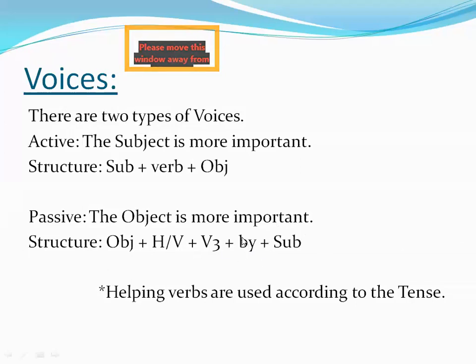Acha. At this stage in class 7, when we finish this lecture on voices, according to all the tenses, then you will get to know that sometimes the subject is not important also. Okay, kabhi kabhi subject important nahi hota, then we don't use by plus subject. By will be only used if there is a subject. Okay, agar subject को omit करना है, then it will not be used.